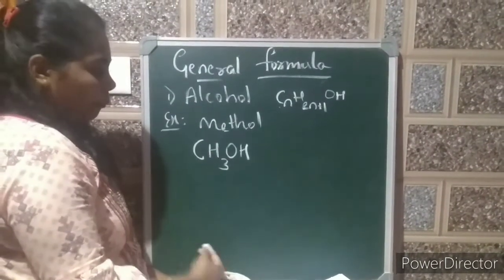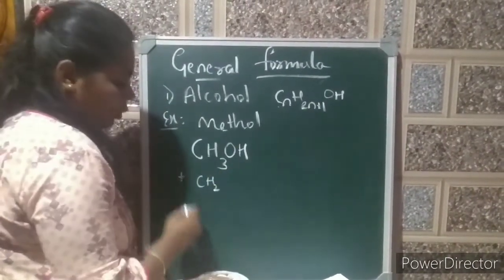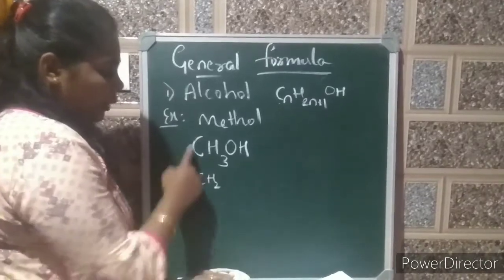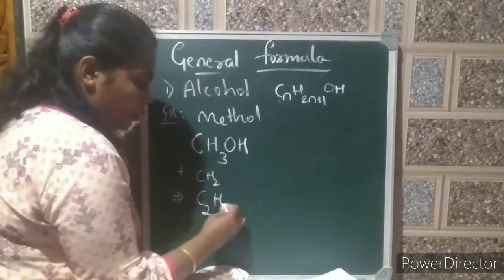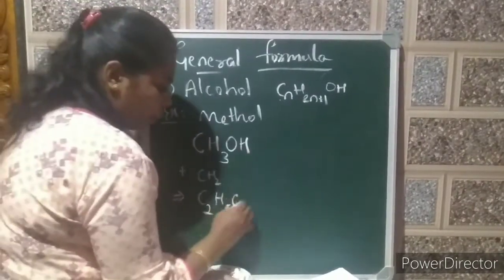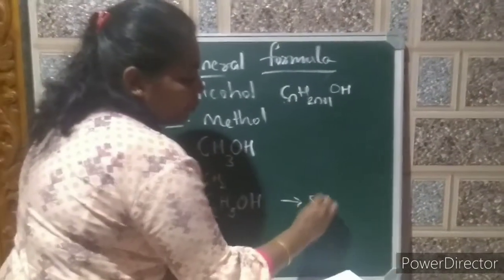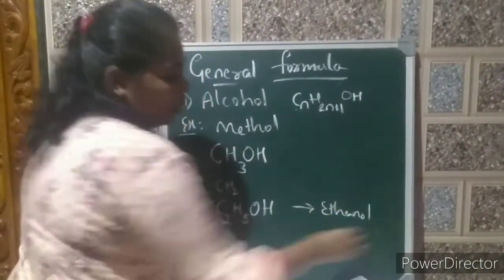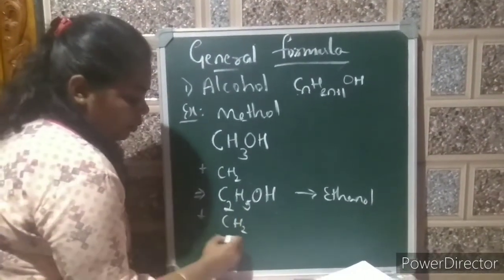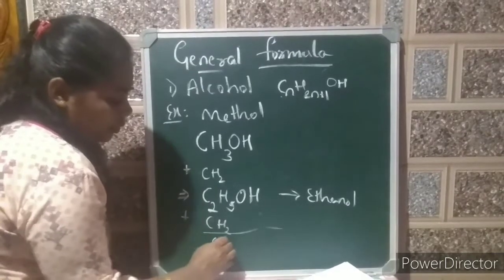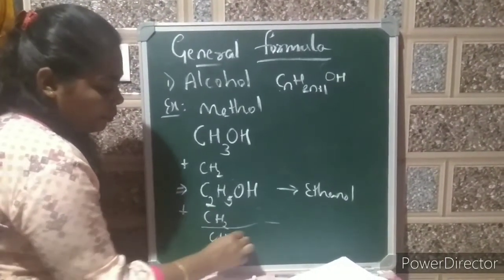Now, add CH2 to this group. What you are going to get? 1 plus 1, 2 carbon atoms, 3 plus 2, 5 hydrogen atoms and OH. This is nothing but ethanol. Again add CH2 to this. You will get C3, 5 plus 2 is 7, and OH.